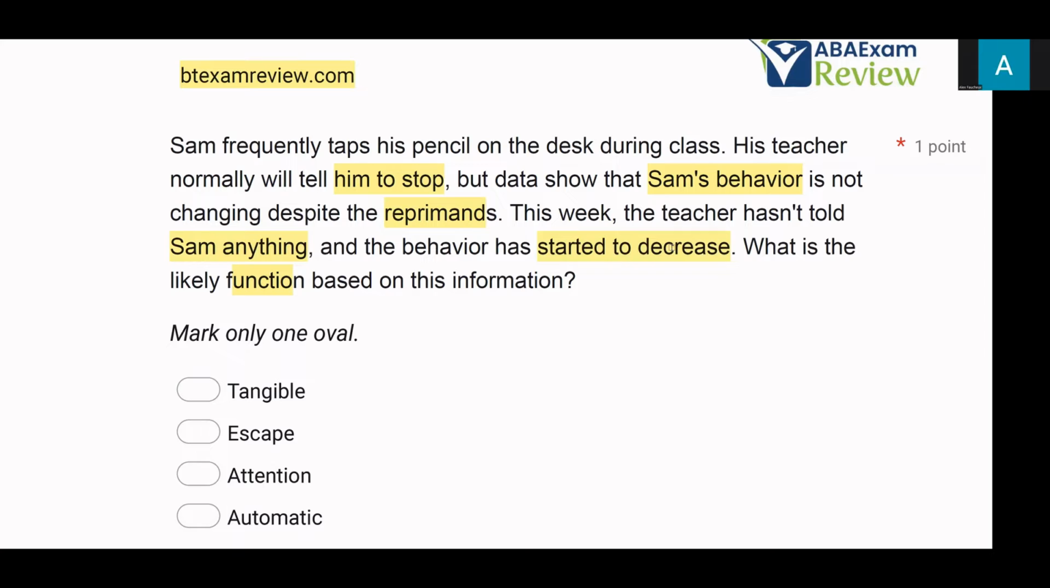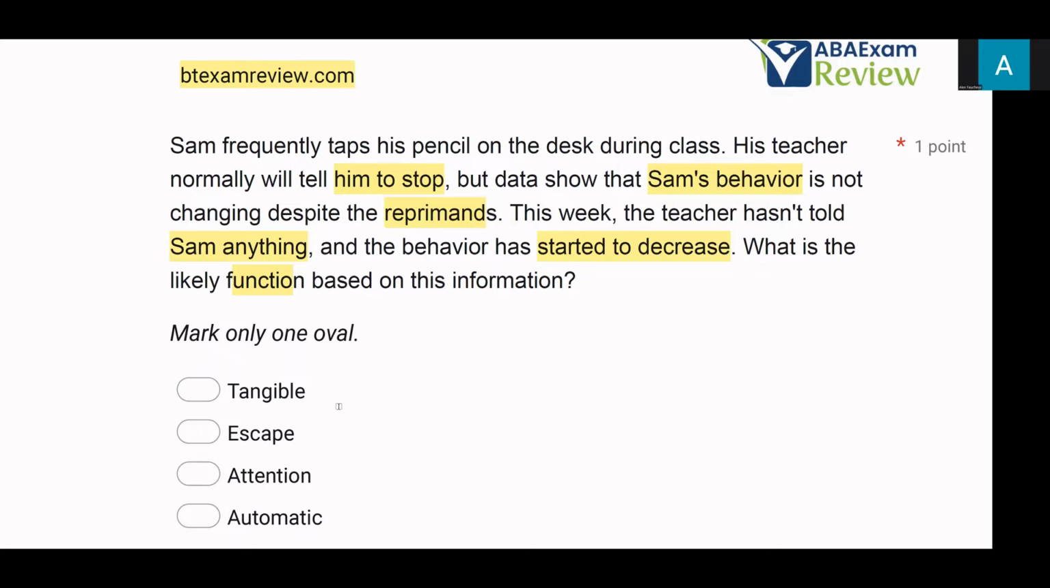In other words, Sam would tap his pencil, Sam would get reprimanded, Sam kept tapping his pencil. If Sam tapped his pencil and the teacher didn't say anything, Sam would stop tapping his pencil. So why do we think Sam's behavior is occurring? A, to obtain a tangible. Is Sam trying to get some sort of object or item or stimulus? No. What he's doing is he's tapping his pencil so that the teacher will tell him something. How do we know that? Again, when the teacher tells him to stop, the behavior continues. If the teacher says nothing, the behavior doesn't continue and starts to decrease.